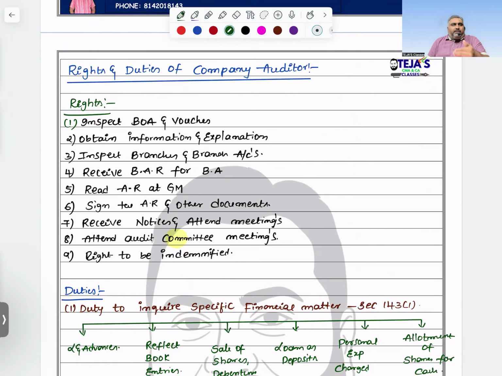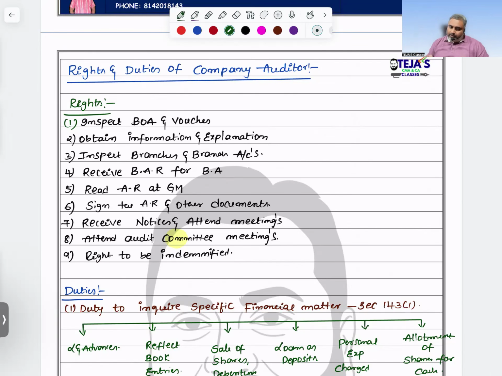If they don't reconsider the decision, board of directors themselves will give their own recommendations to the company, and they will appoint the auditor. But board of directors should give the audit committee the reasons for not accepting their recommendation. Compulsory, they need to inform the audit committee. This is the procedure normally we will do if you want to appoint an auditor.